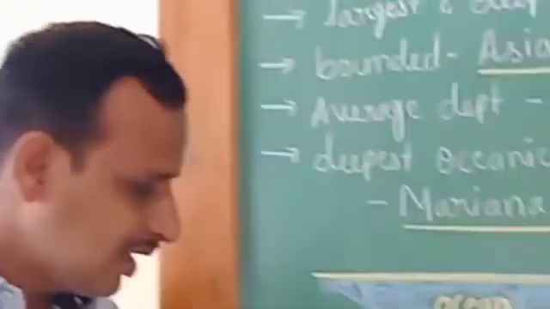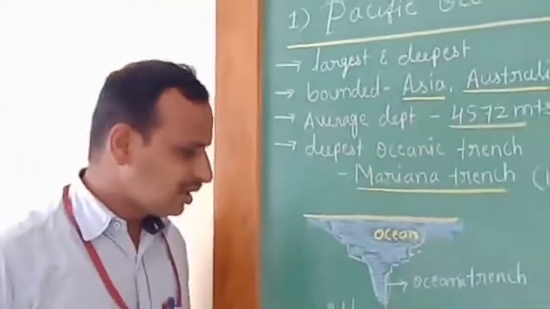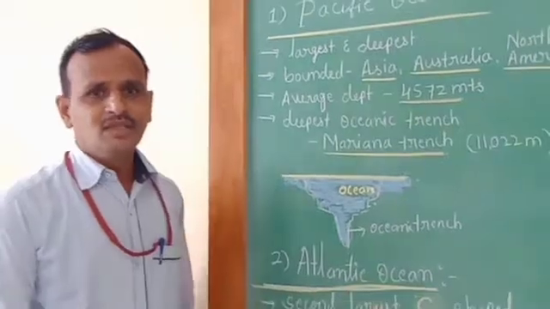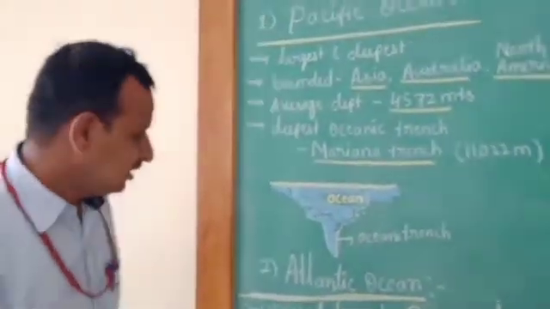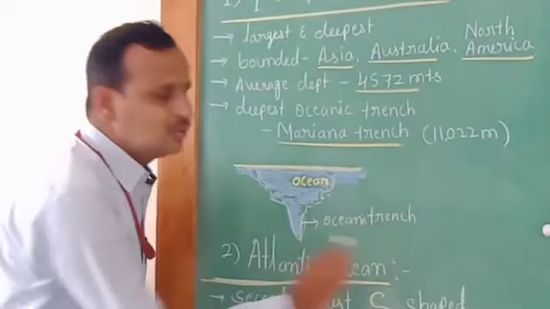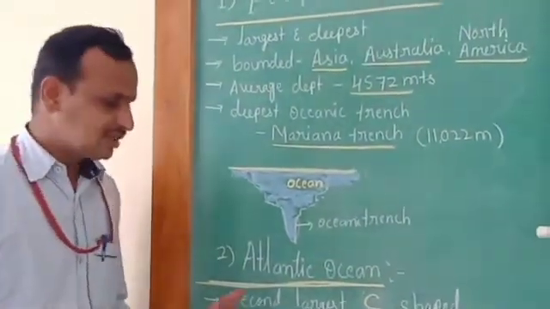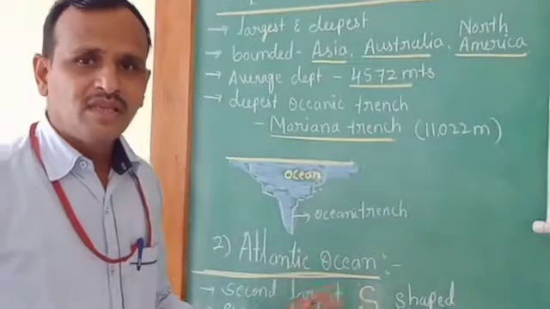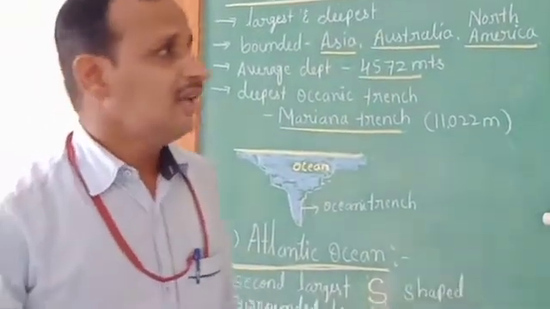So this is the detail about the Pacific Ocean, children. Now let us go to the next ocean, that is the Atlantic Ocean. Children, the Atlantic Ocean is the second largest and S-shaped ocean. Remember this. It is the second largest and it is shaped like an S.